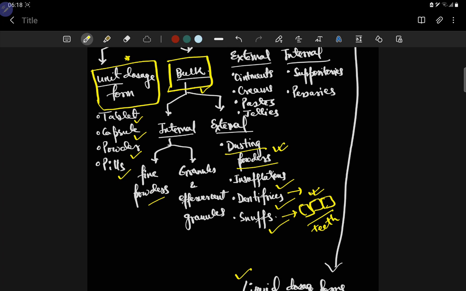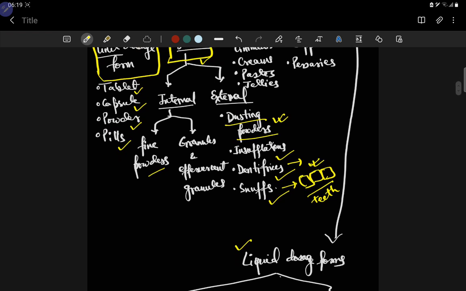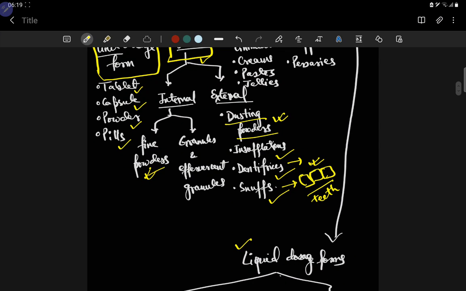Now insufflations, with the help of insufflators we give drugs in bulk, and dusting powder also. In internal use, in any surgical intervention, fine powders are used, so it can be antibiotics.